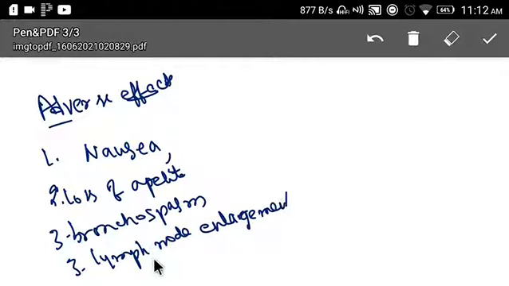And the reason why we are getting bronchospasm and lymph node enlargement is usually as follows.